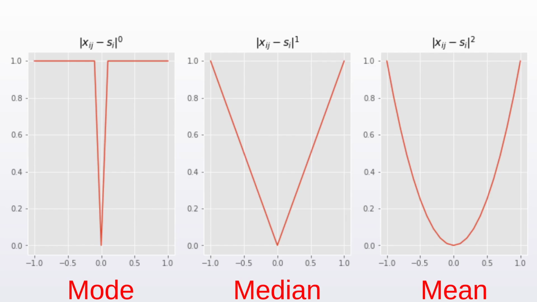And then the last graph corresponds to the mean or the average. It's simply the sum of the values in a column divided by the length of that column. And by picking this strategy, we are saying that the error will be minimized at the mean of that particular column. So we have three strategies of defining errors, which give us the mode, median, and the mean respectively. Together, these values are the most important univariate metrics.